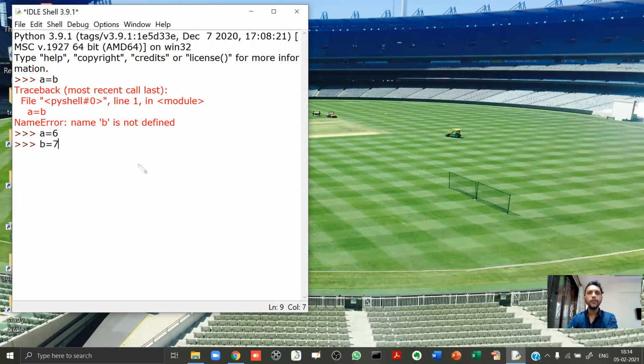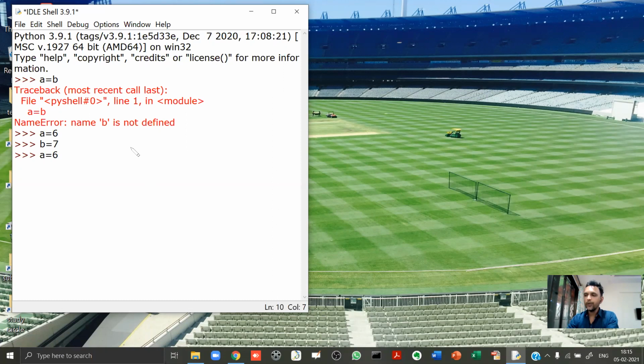Now, listen to me carefully. Now I'm pressing the up arrow key on my keyboard. When I press the up arrow key, you see B equal to 7, that means the earlier line. One more time, if I press the up arrow key, you see A equal to 6, the earlier line. This behavior, when I press the up arrow key you see the previous lines, is not present by default in Python. So when you install Python, this will not work on your computer.